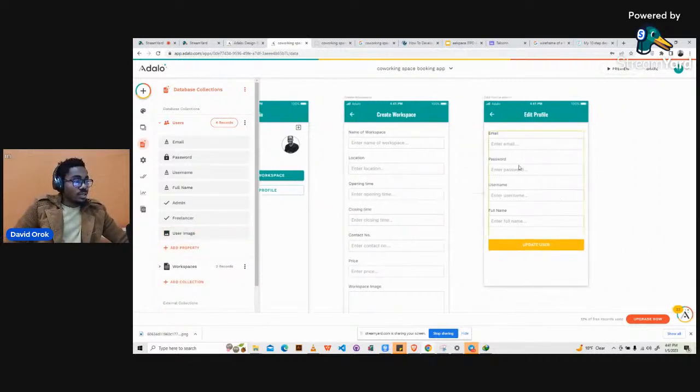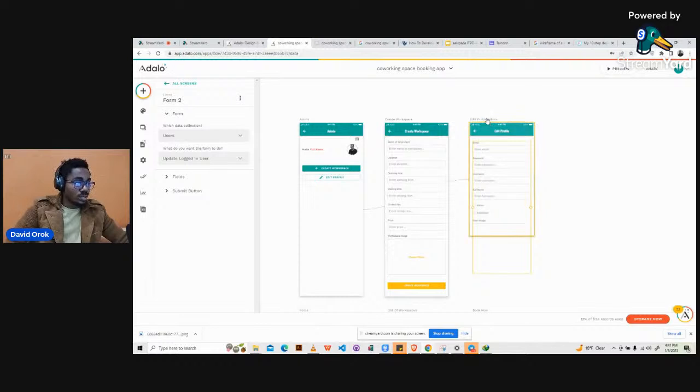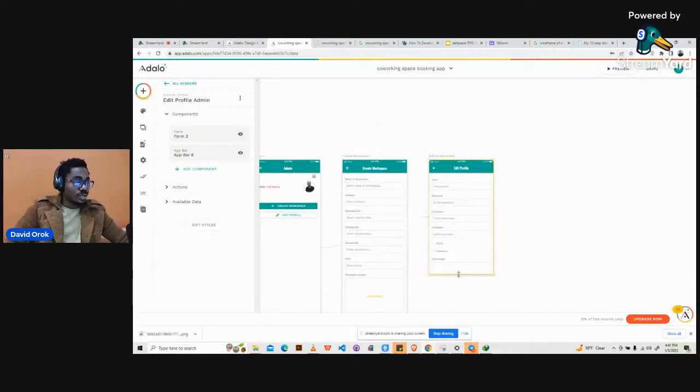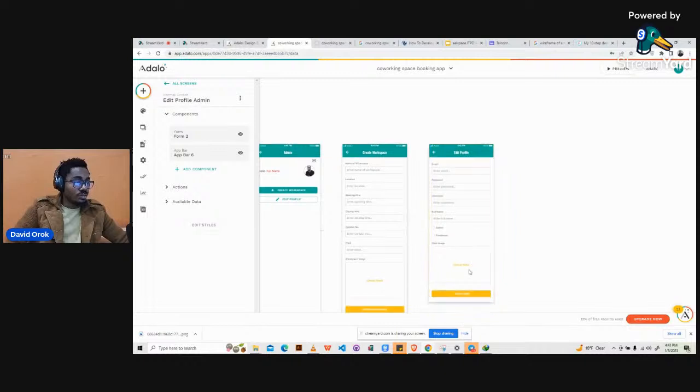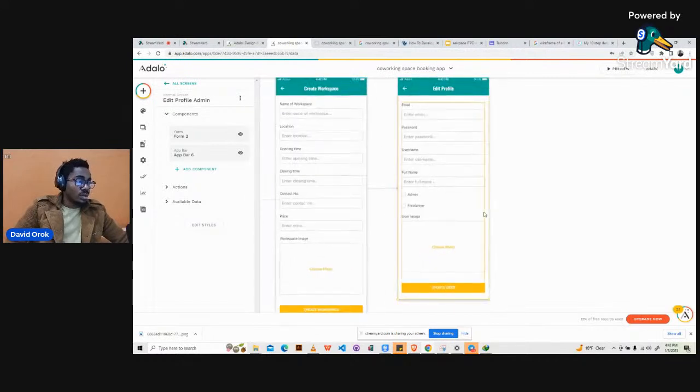So we will come back here and then click on the form itself. Then we have to select the user again, so that we can have the new details that we had put. We're not logging in, we're updating. So now we have even more details. So I'll click on the admin edit profile, the name of the screen, so that I can adjust it, because the detail is now bigger than the initial space that we have. So this is it right now, can you see? Now we'll go and take off the admin and freelancer property.